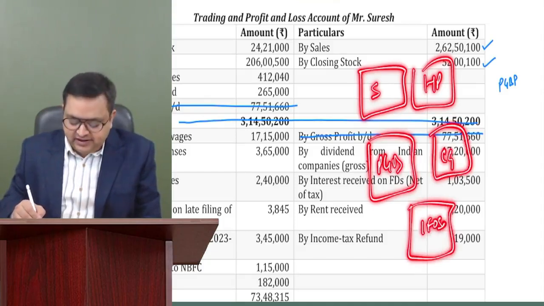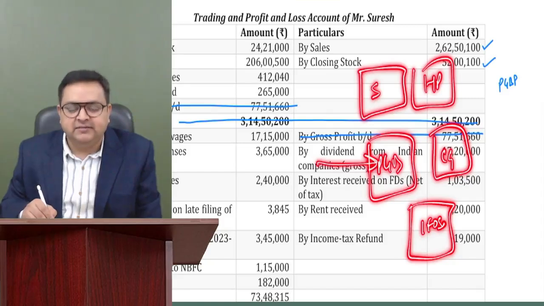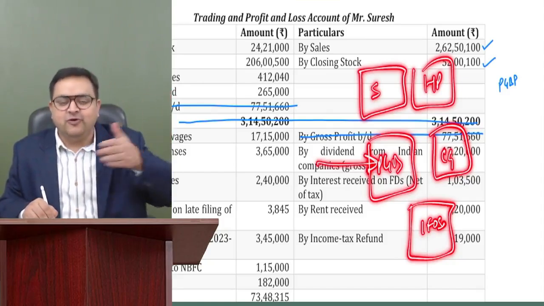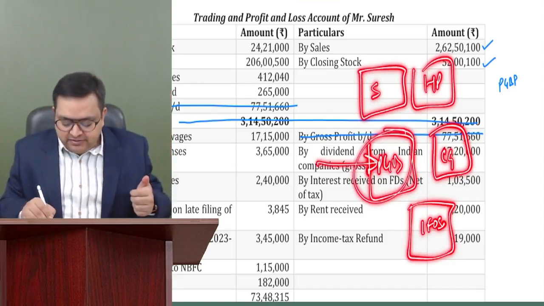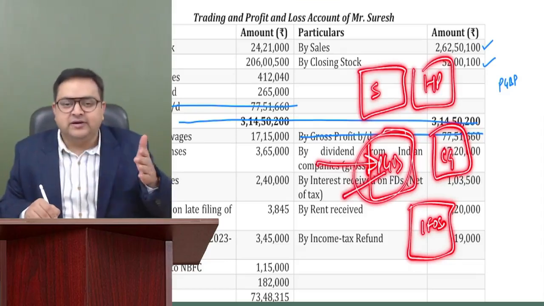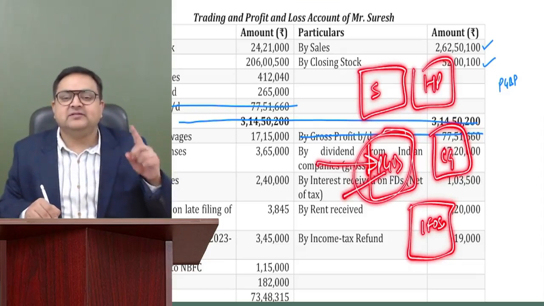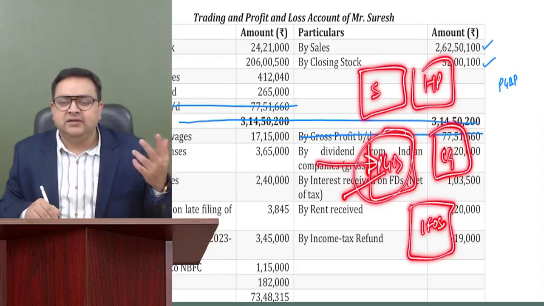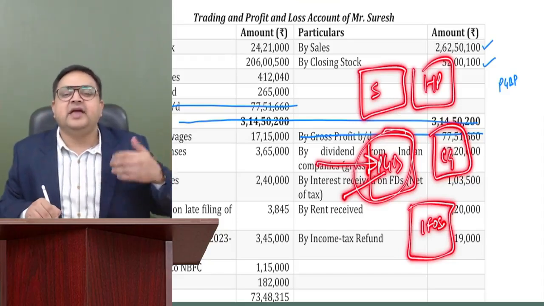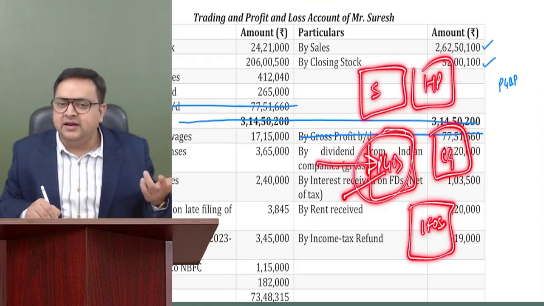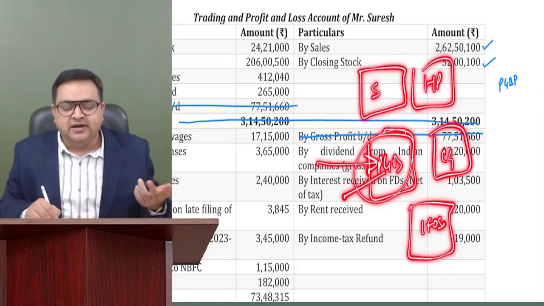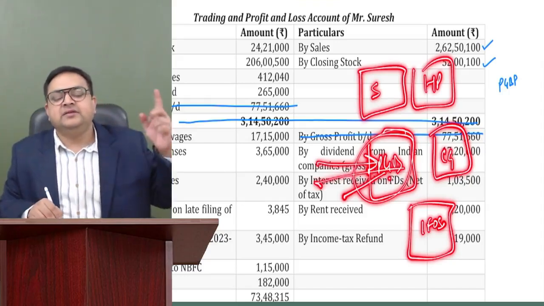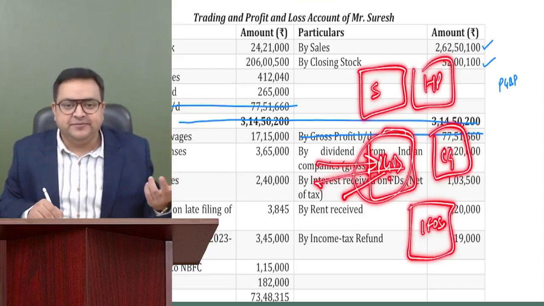And if somebody is sitting in a wrong room, PGBP, it is sitting, but it should not be PGBP. Then first of all, we will say, please go out from the room. Please go out from the room. So while computing PGBP, we will deduct it. We will say, okay, go out. And then we will see whether this income is taxable or not. See, if this income is not taxable, then we will not take it in any of the room. Let's say it is an agriculture income. So if it is an agriculture income coming from India, so it is not taxable. It is not taxable under PGBP also. So we will say go out. And where you will take that agriculture income? Nowhere, because that is exempt.